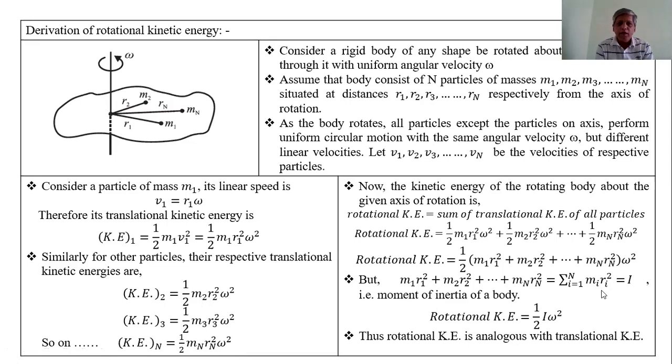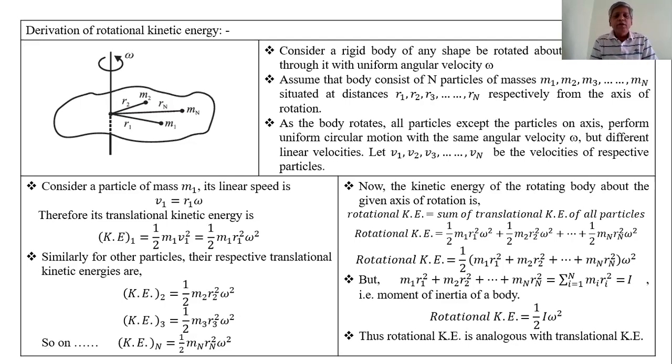Now, here we want to find the kinetic energy of the rotating body, not the translational kinetic energy of the body. For the kinetic energy of the rotating body about the given axis of rotation, all the particles of the body perform circular motion.